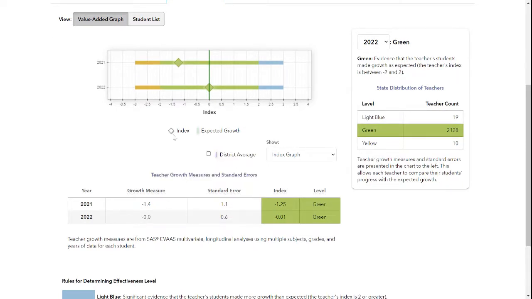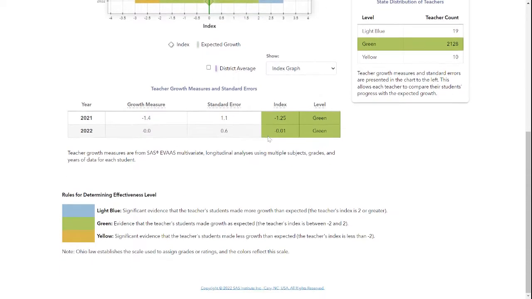You may wonder, now wait a second, we said it was a -1.25. Well, the growth measure divided by the standard error becomes the index. So the teacher's students met expected growth by falling within the green band. Over here on the side, we could also see that the teacher was green. It says evidence that the teacher's students made growth as expected, between a -2 and 2.